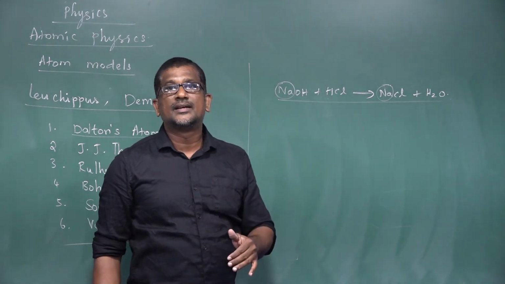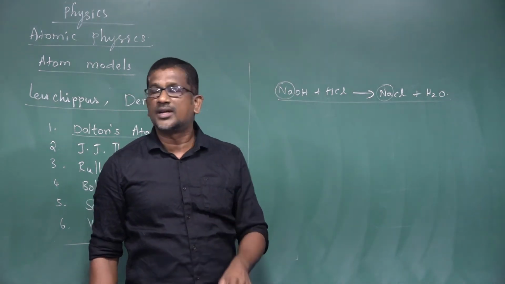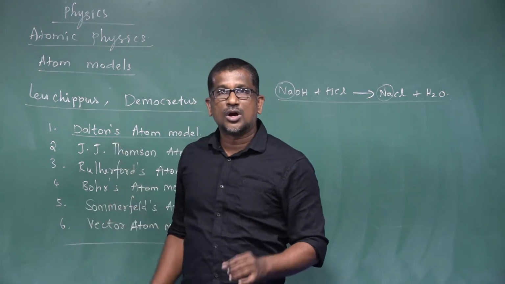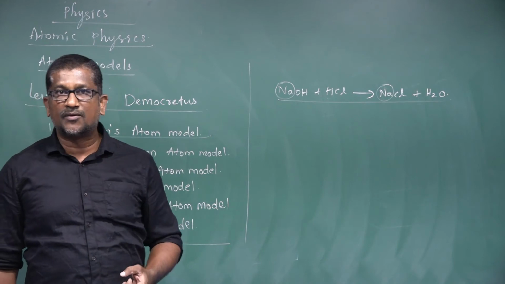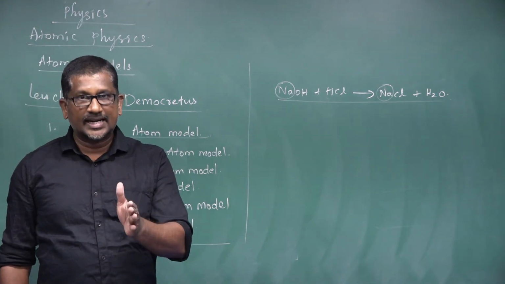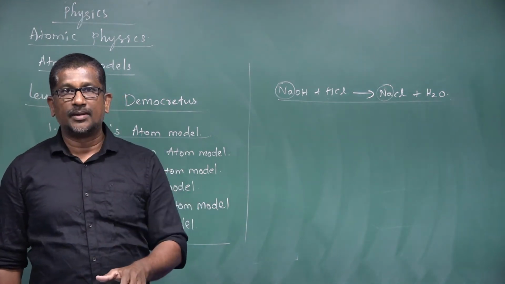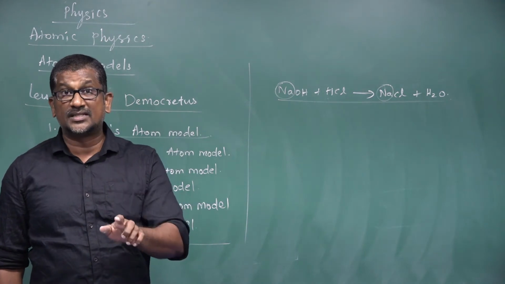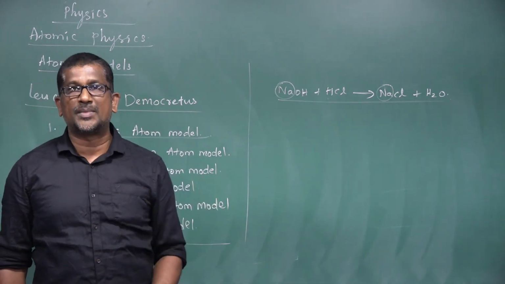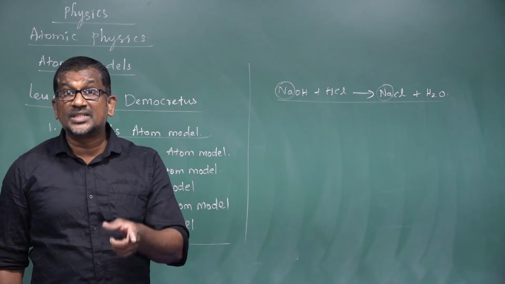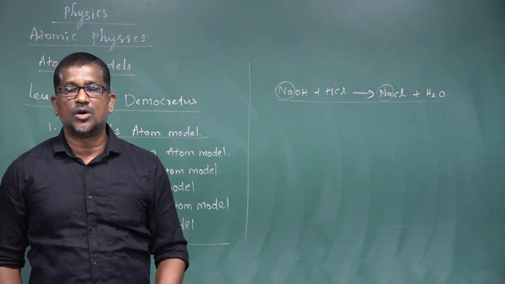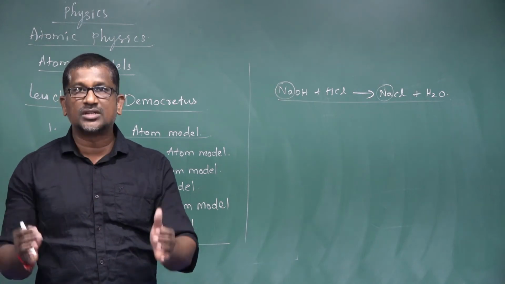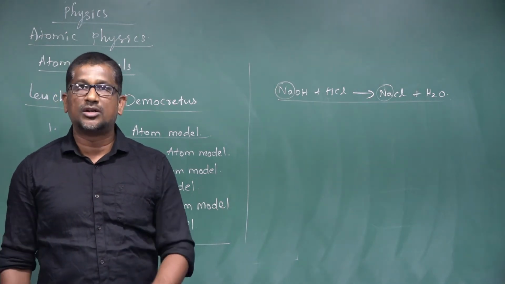So these are the suggestions given by John Dalton in his atom model. According to John Dalton, atoms can neither be created nor be destroyed. The atoms of the same substance are identical, but differ from other substances. The atoms retain their individuality in all types of chemical combination.